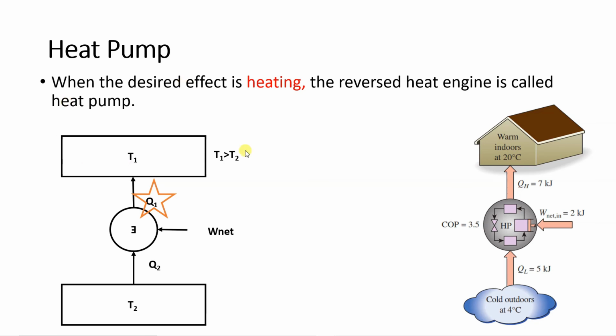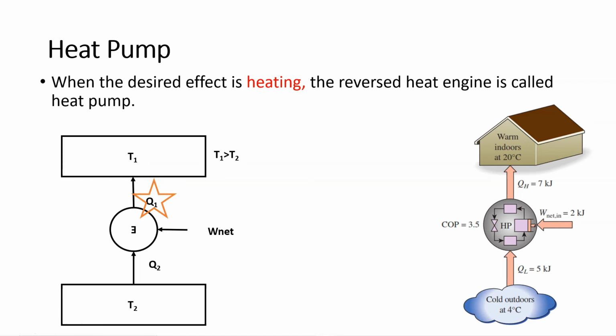Now in case of heat pump, let me explain the first diagram over here. This T1 is high temperature reservoir. Why? Because here it has been written T1 is greater than T2. This is reversed heat engine and T2 is low temperature reservoir. And Q1 is the heat which is supplied to this T1 reservoir.